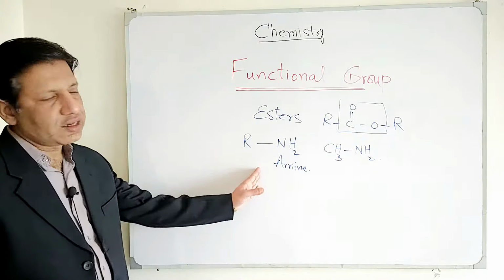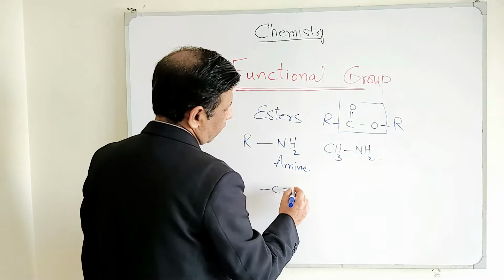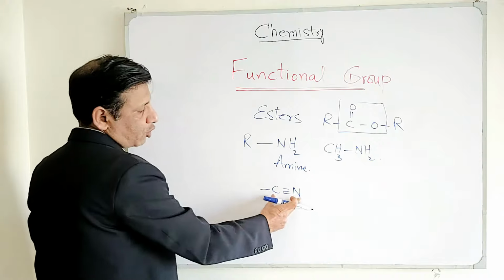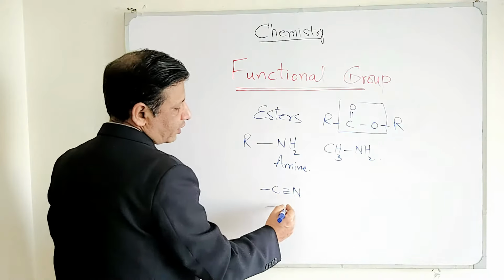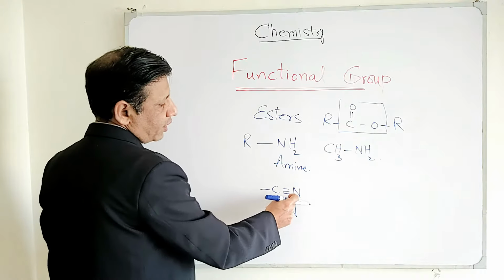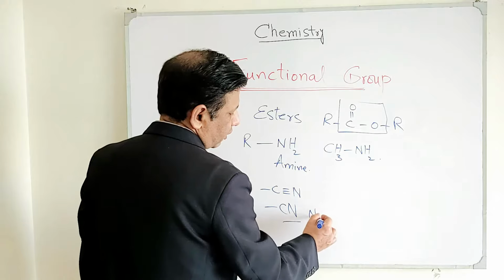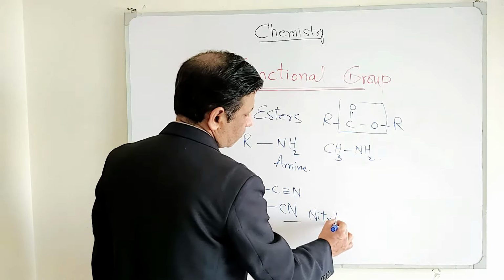Next one is nitrile. The nitrile functional group is C triple bond N. We have opened this bond to show you. You can also write it like CN, but in fact there is a triple bond between carbon and nitrogen. So these are also called nitriles as well as cyanides.